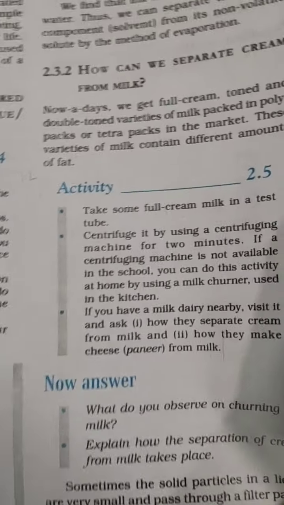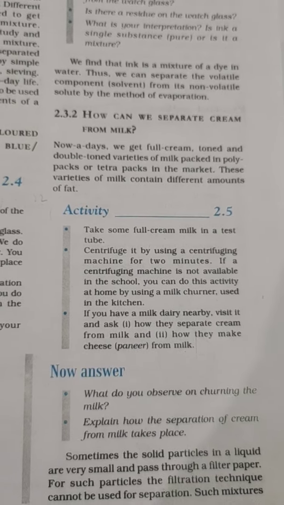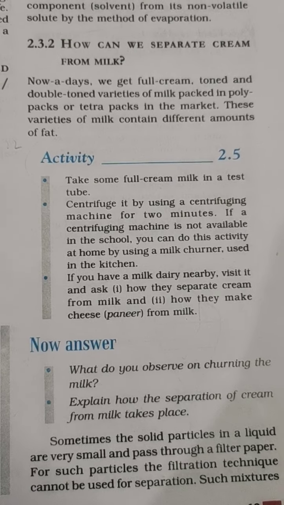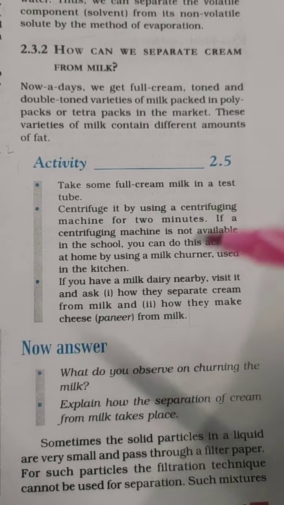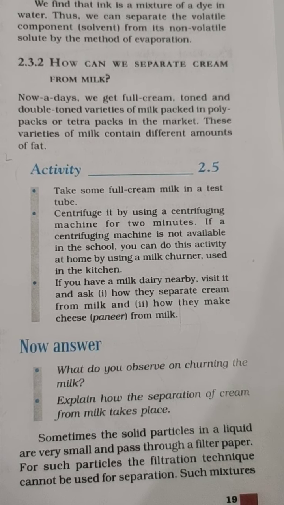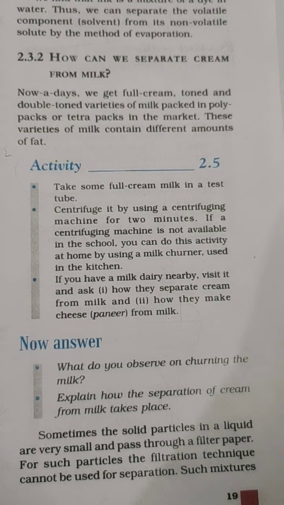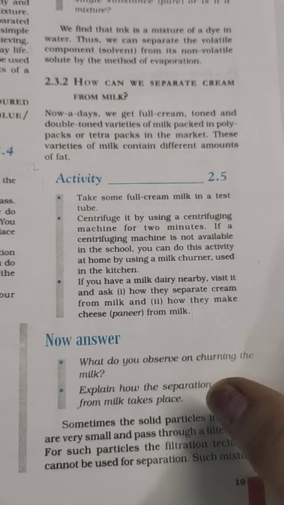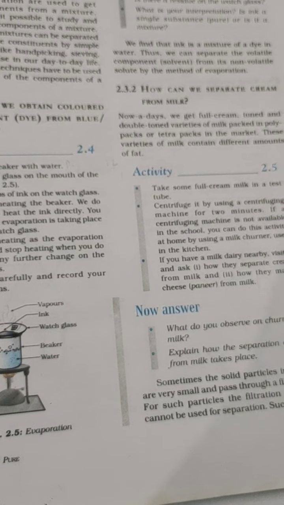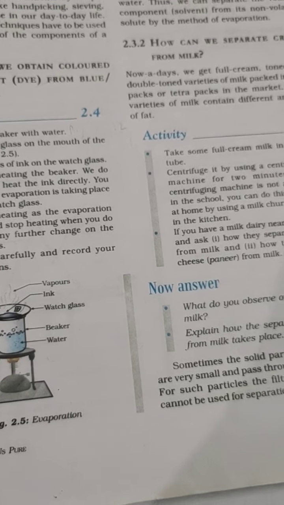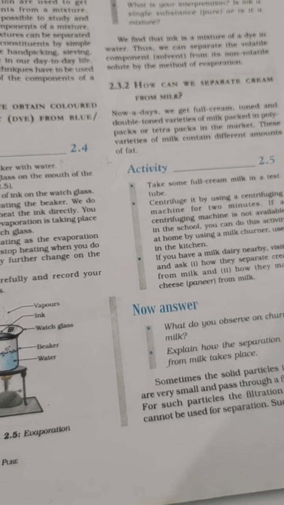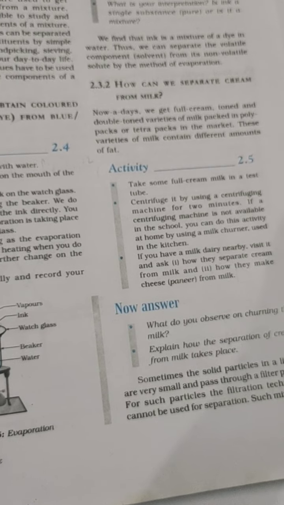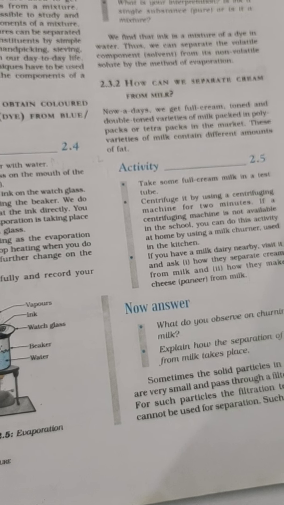So this is a simple technique in which we centrifuge. This has principles and a mechanism which I will be giving you. So here, we just centrifuge using a centrifuging machine for 2 minutes. If a centrifuging machine is not available in the school, you can do an activity. Okay, we just have to see how the milk is churned. You can also see your washing machine or your mixer jar. Whenever you churn something, whenever you make any mango shake or any lassi, you would have seen all the cream comes on the top, all the creamy portion rises up.